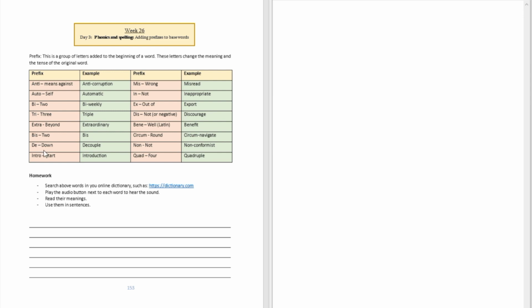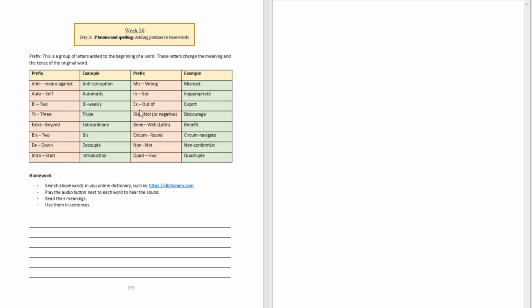What about the word de? The word de means down. Okay, de means, decouple. Okay, so what about the word intro? Intro means start. So an introduction is going to be an example of that. What about the word mis? Mis means wrong, like misread. What about the word in? In means not. Inappropriate is going to be an example of that.